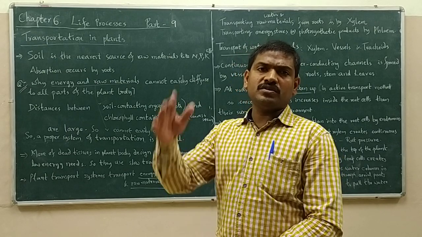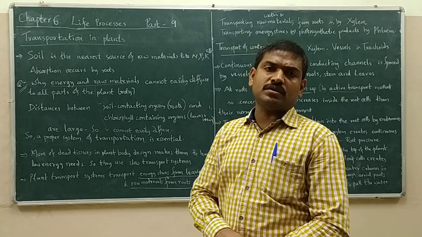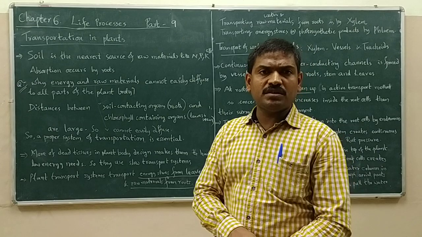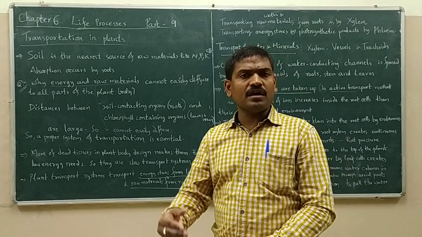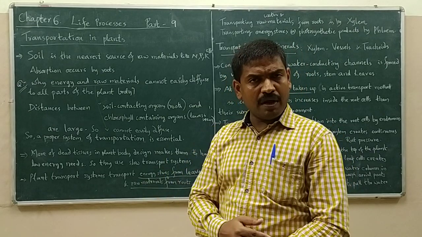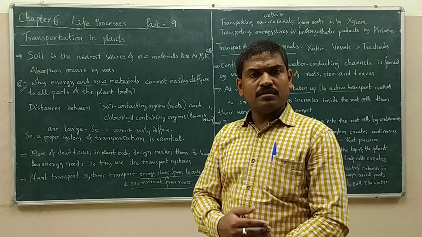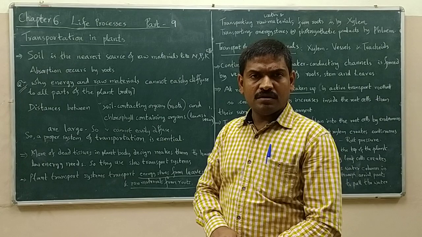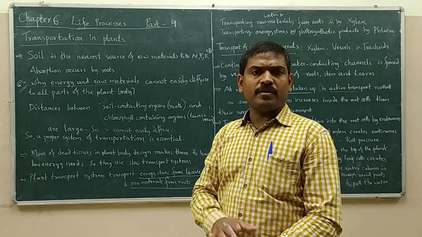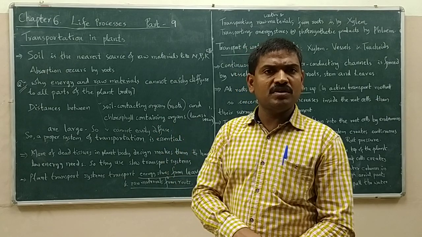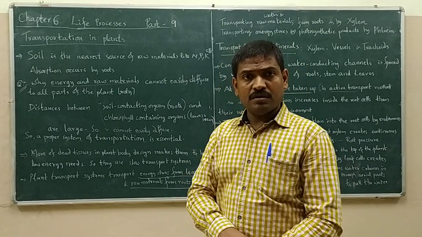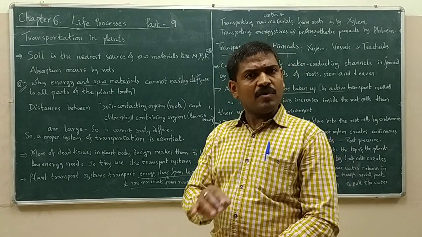In a large size plant body, or even a small size plant body, look at the distances between the soil contacting part of the plant and the chlorophyll containing organ of the plant. If it is small, no problem. The substances can easily diffuse all over the plant body by means of diffusion. But are these distances small enough?